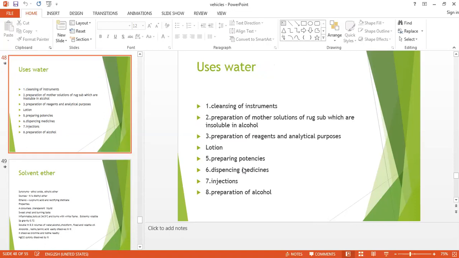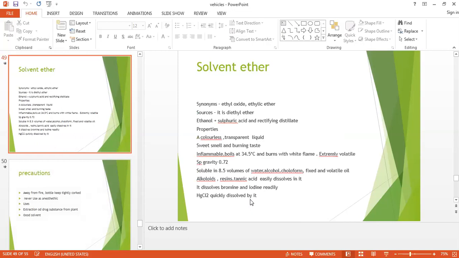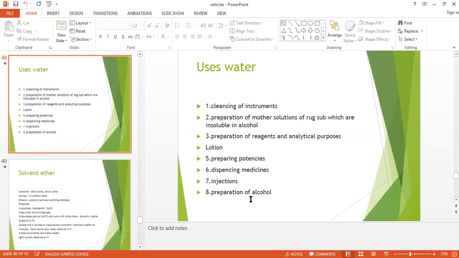Then what are the uses of water? So we know the water, it is our life. So there are so many uses of the water. It is useful for the cleansing instrument. It is useful for the preparation of mother solution. It is useful for preparation of reagents, lotions. It is useful for the preparation of potencies, then dispensing medicines. Again, it is useful for the preparation of injections, preparation of alcohol. So these are the certain uses of the water.